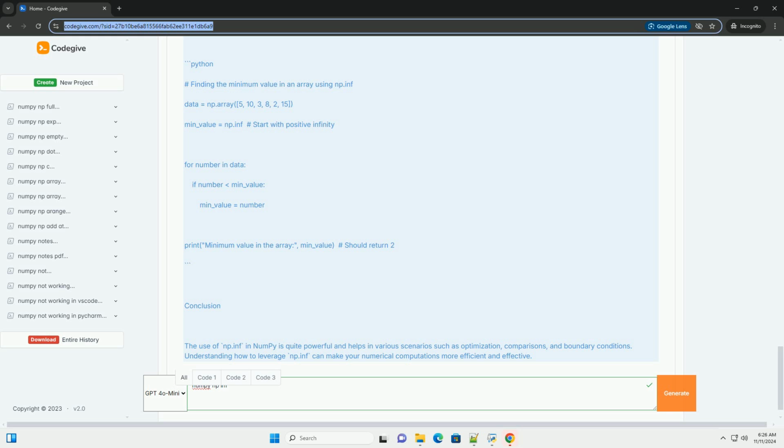Conclusion. The use of np.inf in NumPy is quite powerful and helps in various scenarios such as optimization, comparisons, and boundary conditions. Understanding how to leverage np.inf can make your numerical computations more efficient and effective.